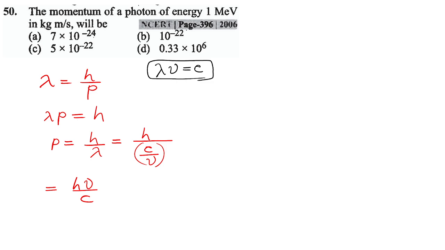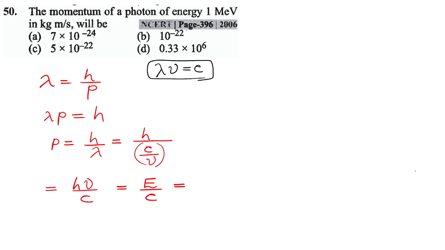But don't worry, the numerator h mu is familiar to us. h mu is the energy of the photon. So momentum is equal to E by c. So energy divided by c gives you the momentum.